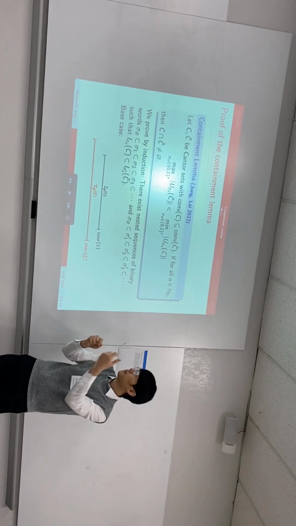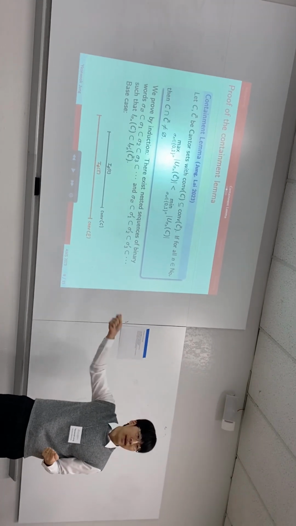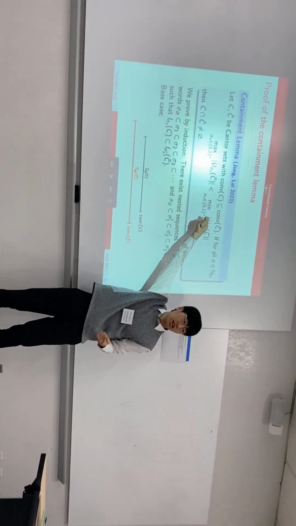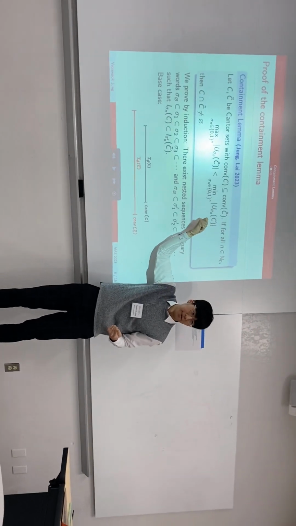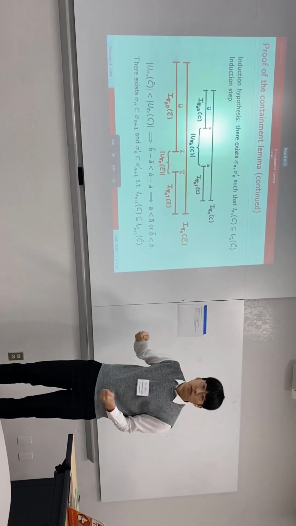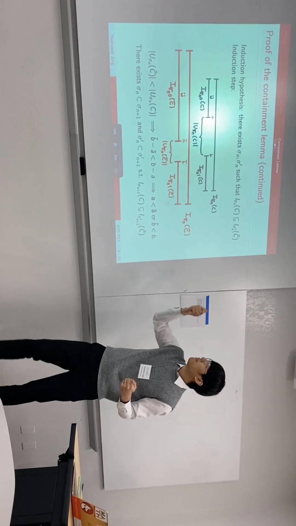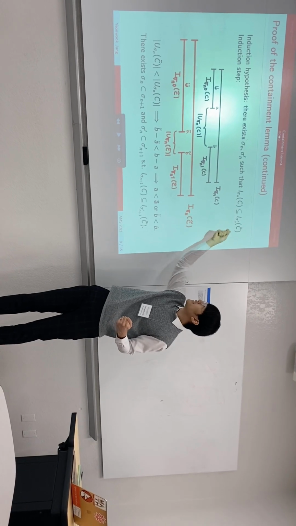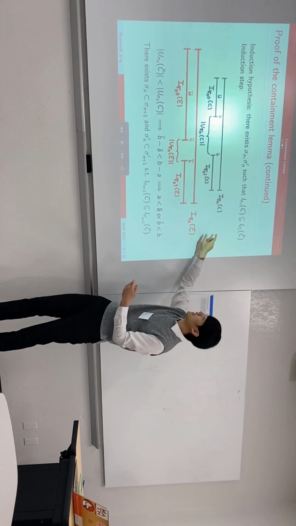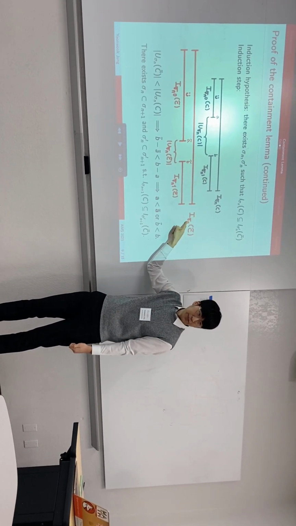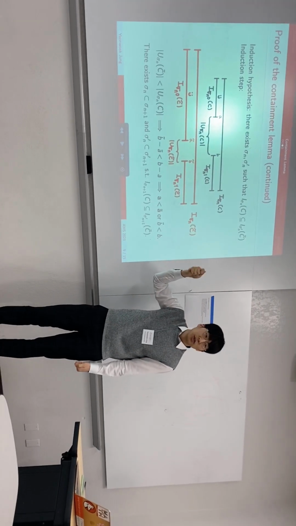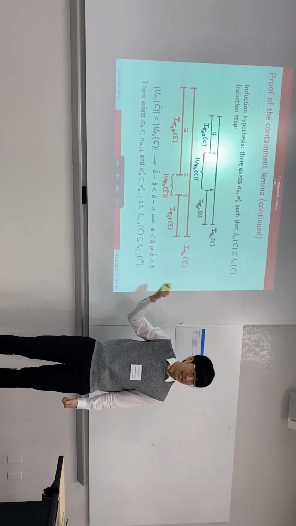So we first check the base case. This directly follows from our assumption that the convex hull of C is contained in the convex hull of C tilde. Next, we assume the induction hypothesis, such that we have found such binary words where the interval of C is contained in that of C tilde, just like in the end stage here. And now we're going to prove the induction step, such that there's also inclusion in the next step.